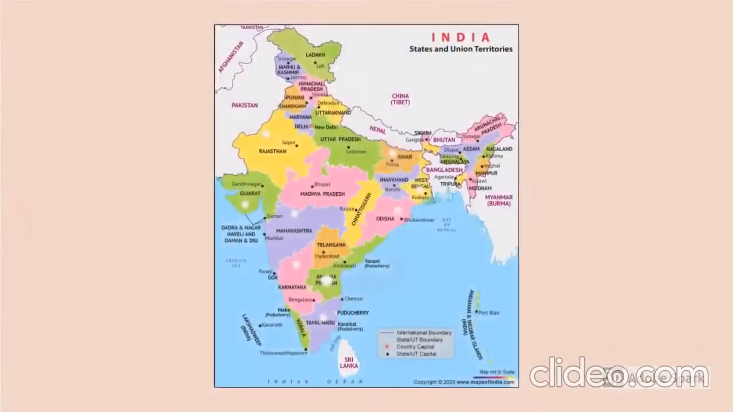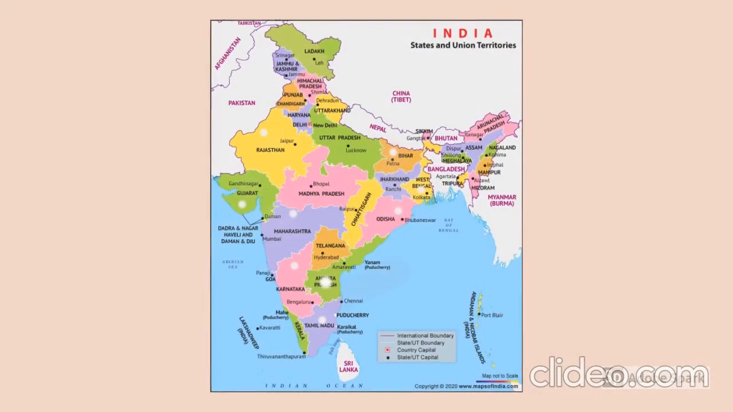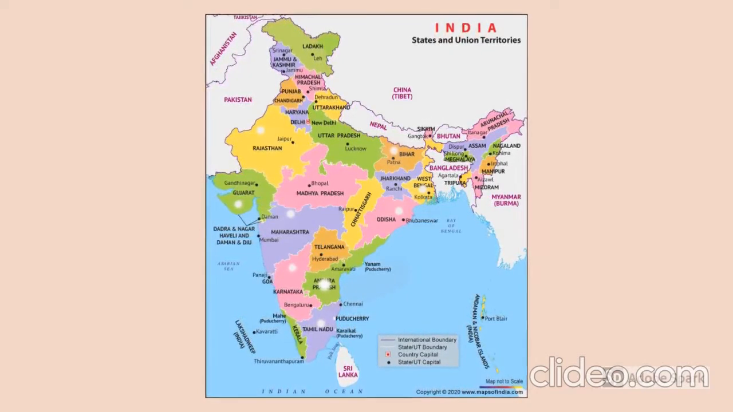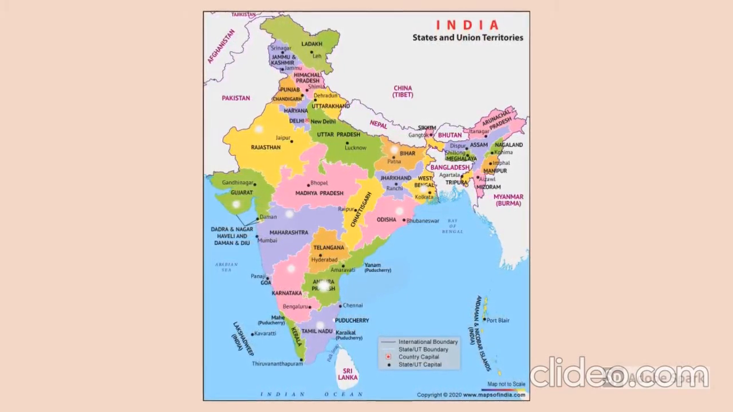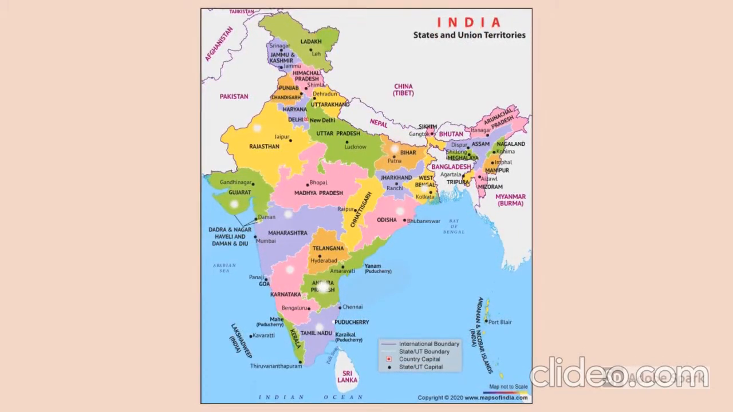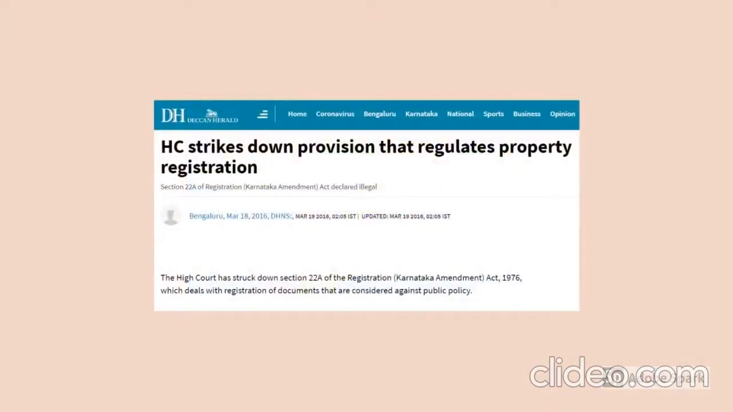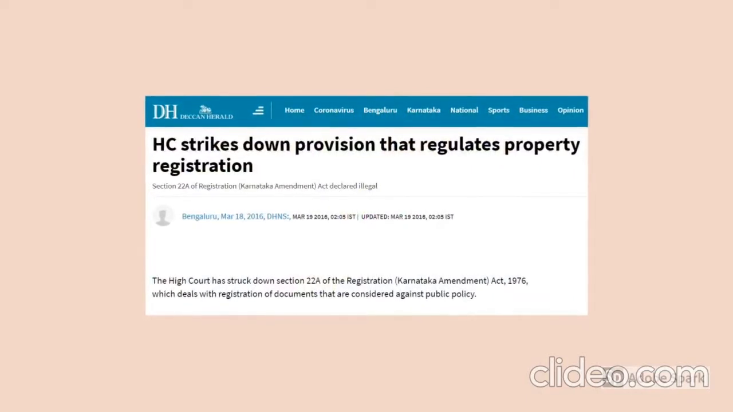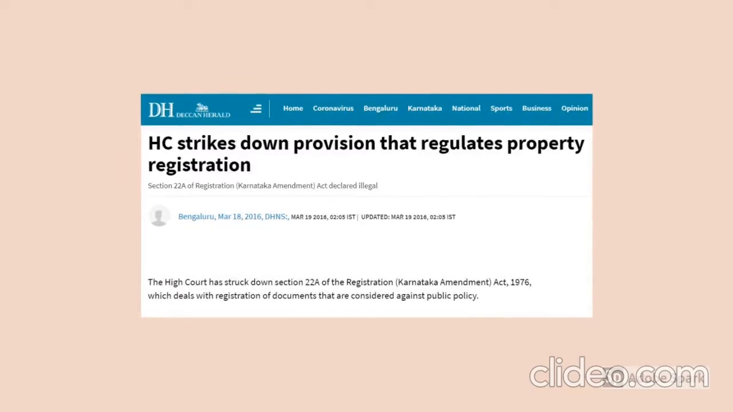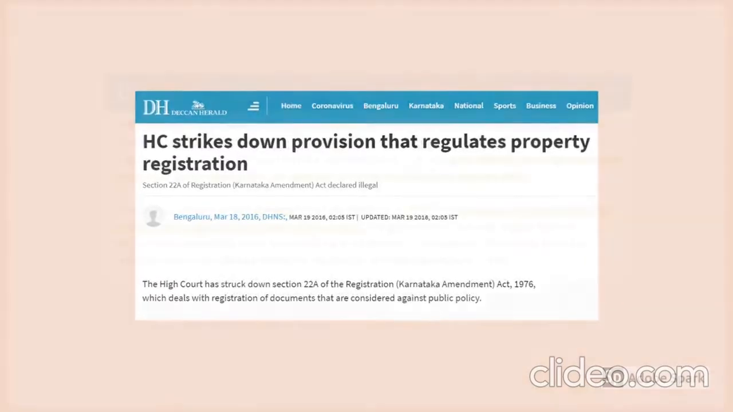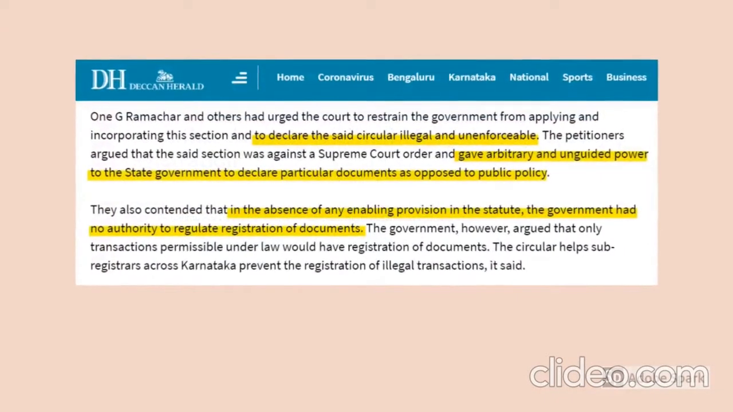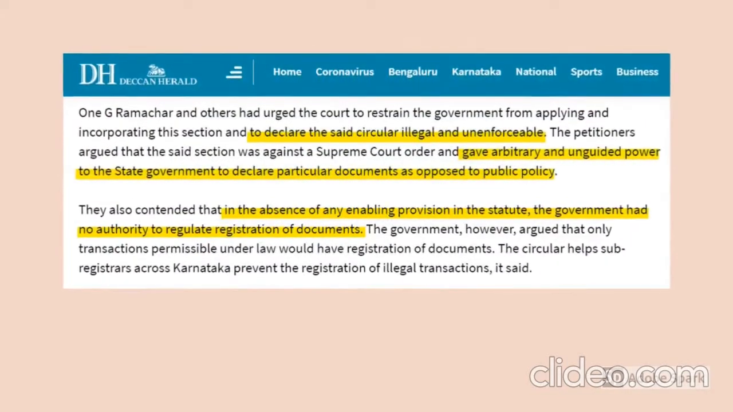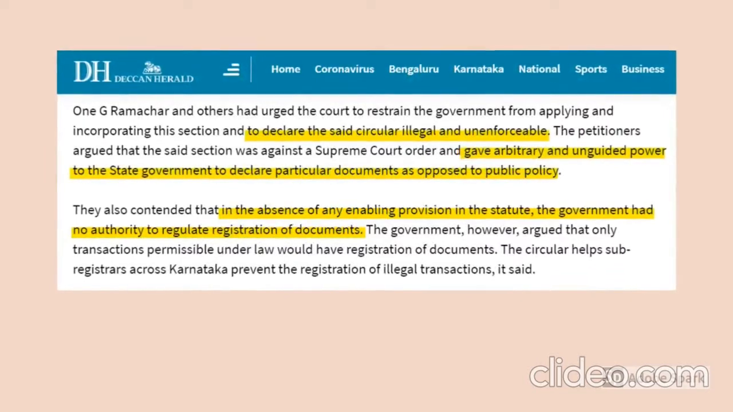States like Andhra Pradesh, Bihar, Gujarat, Tamil Nadu, West Bengal, Orissa, Rajasthan, Maharashtra, and Karnataka amended their state legislation with 22A. However, Karnataka High Court later struck down the amendment after hearing petitions asking to declare the enactment illegal and unconstitutional. The petitioners said that the government has no authority to regulate registrations if the appropriate provisions for it were not laid down in the legislation.